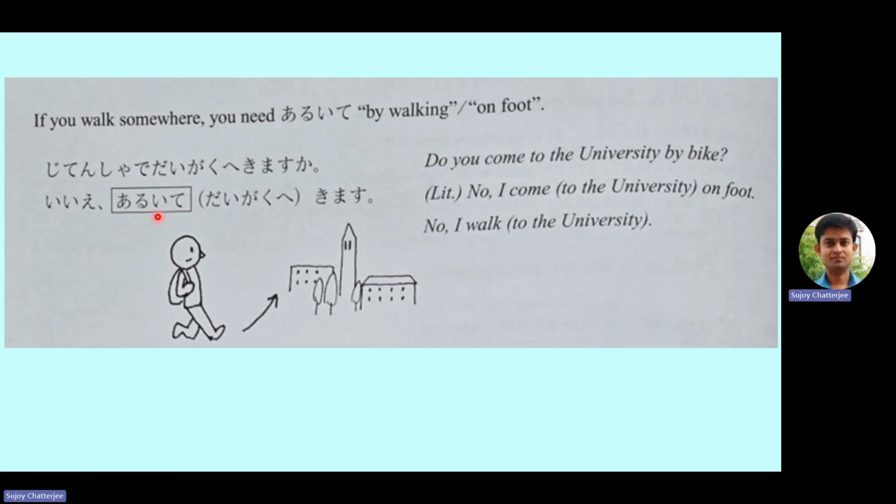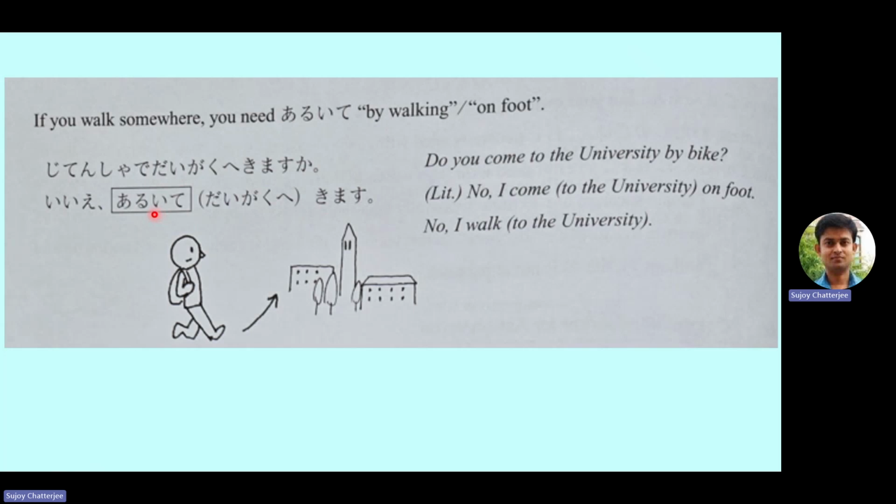Aruite. Now aruite is a te form of the verb aruku. Aruku or arukimasu. If we talk about the masu form, then it is arukimasu. But in this case, we are not writing arukimasu. We are writing aruite kimasu. This concept we will discuss later on. That means there are two verbs here, right? One is to come and one is to walk. So when there are two verbs in the same sentence, we cannot use the masu form for both. We can use the masu form only for the main verb.